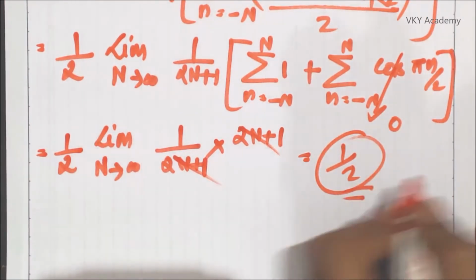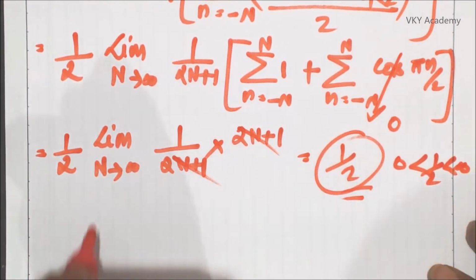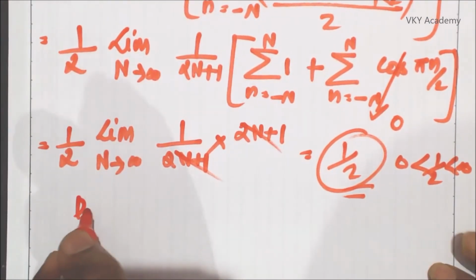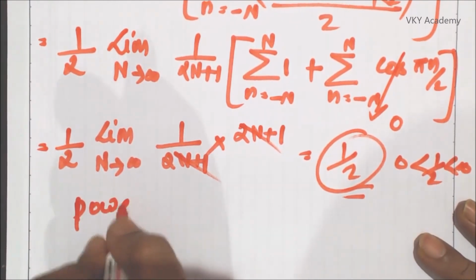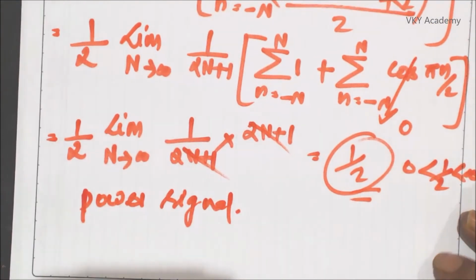So as 1 by 2 is a finite number, I can say this particular signal is a power signal. So from the previous discussion and today's discussion, we conclude that all sinusoidal signals and all cos signals are always a power signal.